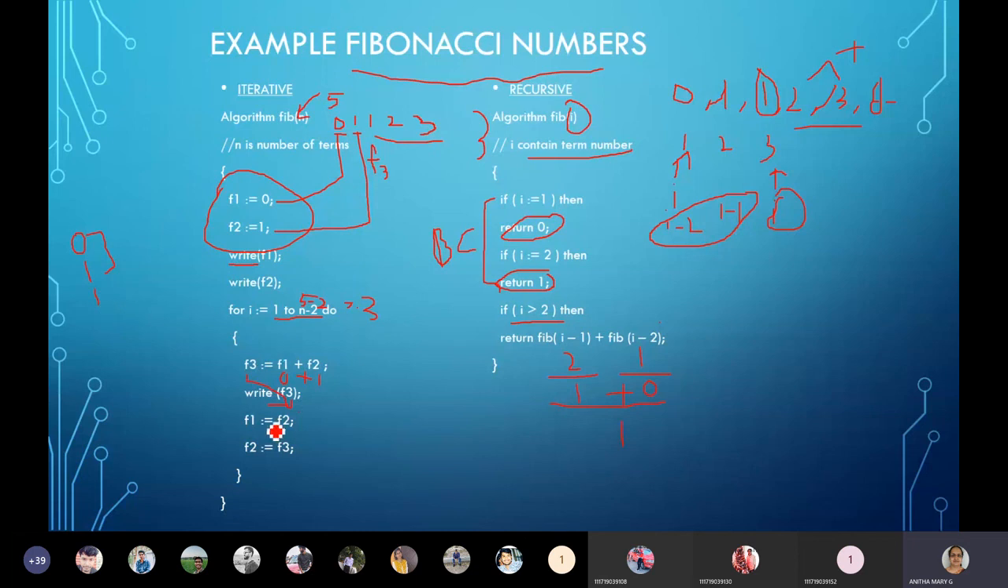So now we need to swap. What do we have to do? For F1, we have to get F2. So what was F2? It was 1. So now our F1 will become 1. Because in order to find the next one, it should be the sum of its previous. So whatever was F2, I am making it F1, and whatever was F3, I am making it F2. That is what happens here. So now our F2 will be 1.